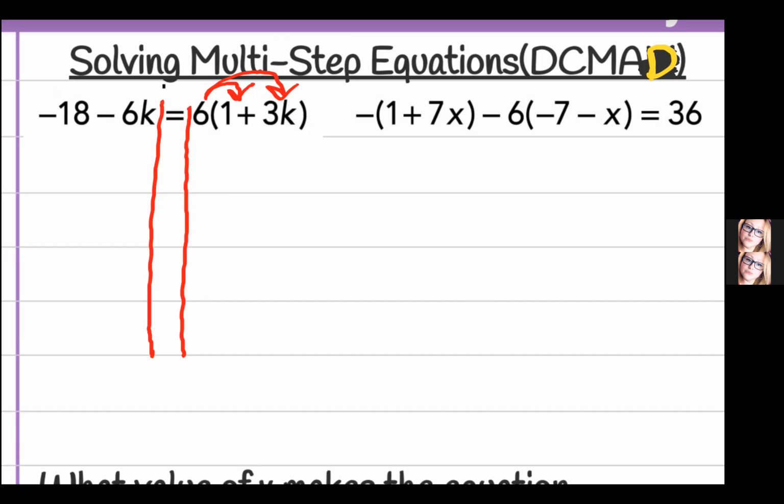So 6 times 1 gives me 6. 6 times 3k. Well, we know the k is going to stay there, but what's 6 times 3? They're both positive, so that's going to give me a positive 18. Done with that side. Do we have anything that we can distribute on this side? No, we don't. Let's move it on down exactly as we see it. Okay? Do we have terms that we can combine?